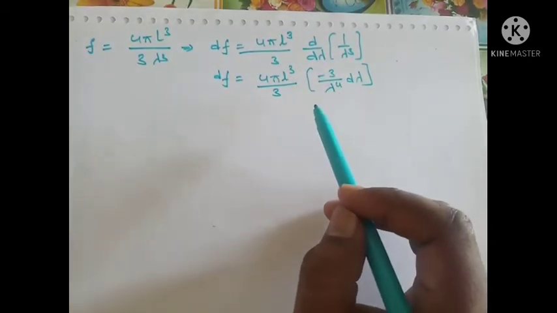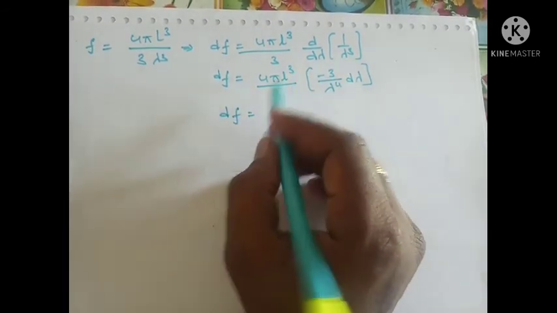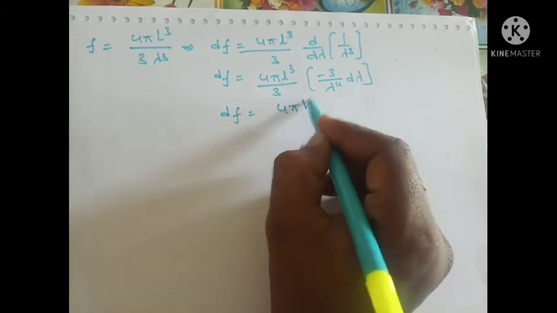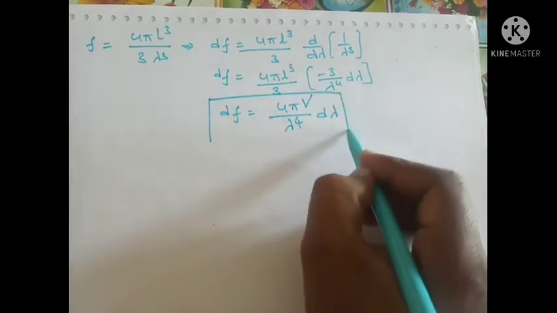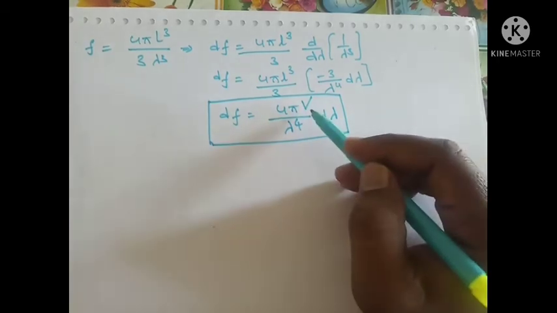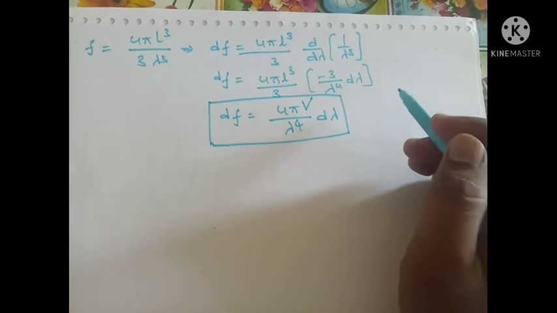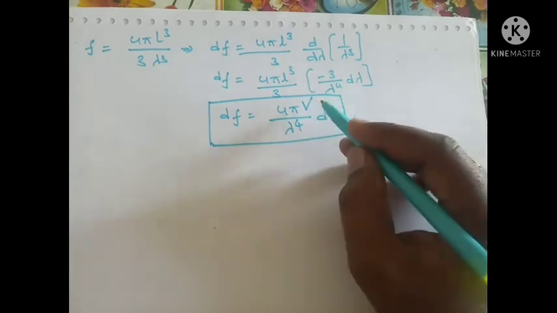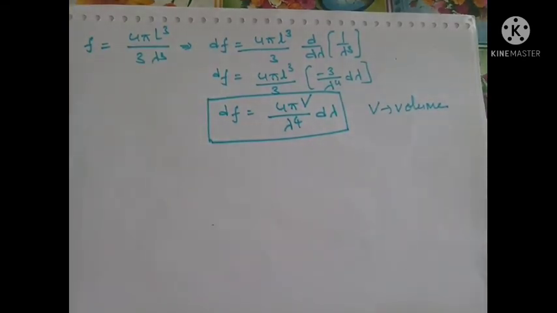Neglecting the negative sign, because we know that dλ is positive, the number of modes of vibration between the two limits is df equal to 4πV by λ⁴ dλ. What is V there? L³ can also be written as V, where V is nothing but volume. Therefore we got df is equal to 4πV by λ⁴ into dλ.